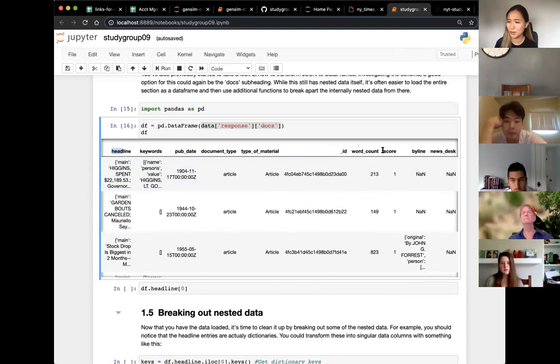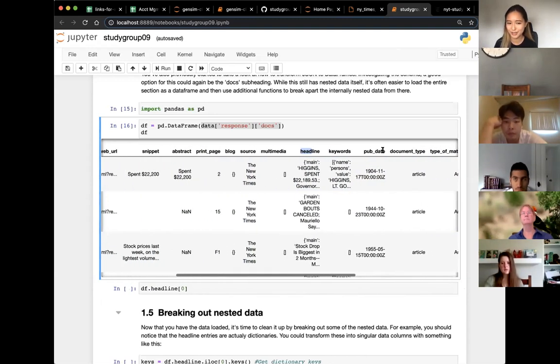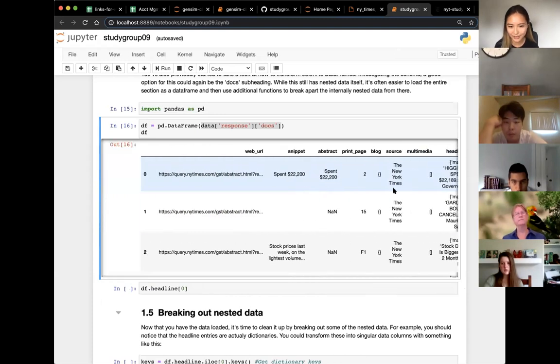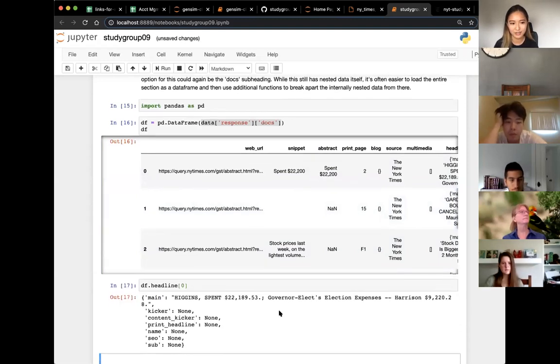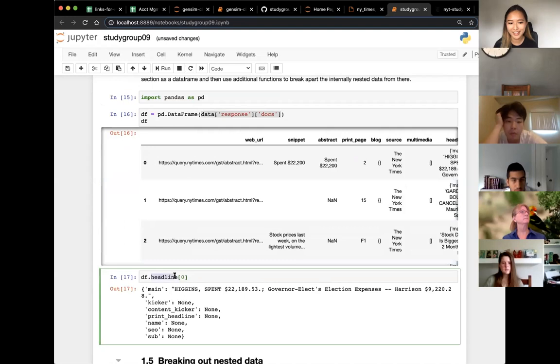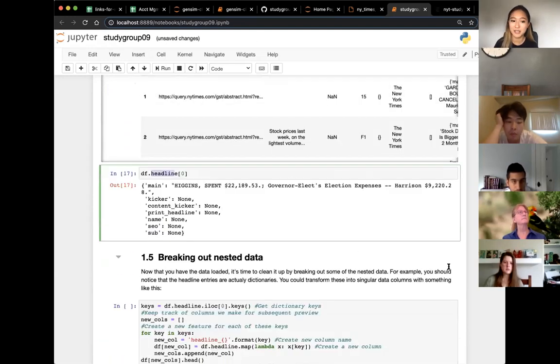We can see that there's more nested data, which is a little irritating to work with, but it's a necessary evil. We have the keywords that seem to be in a list, things like that. And this would all be stuff that you're going to clean. So one useful thing, let's just take a look at this first thing. If we look into headline, which we were just looking at, it's another dictionary. And what we can do with that is break it out.